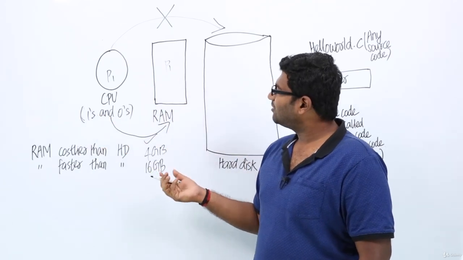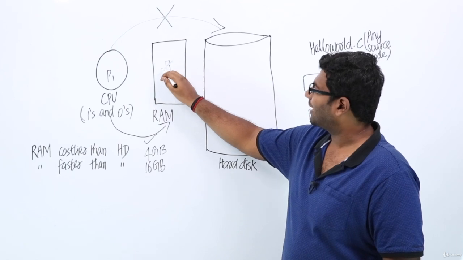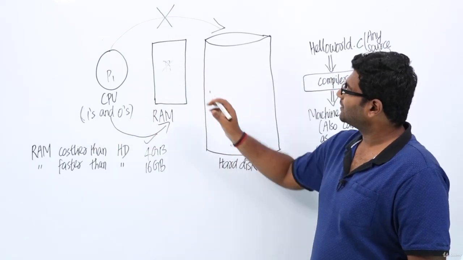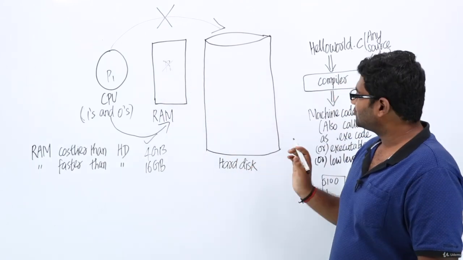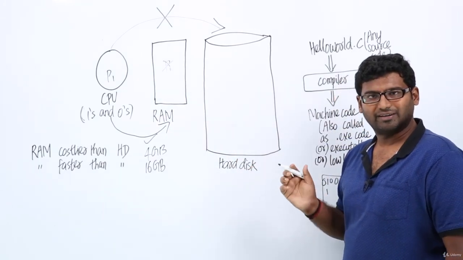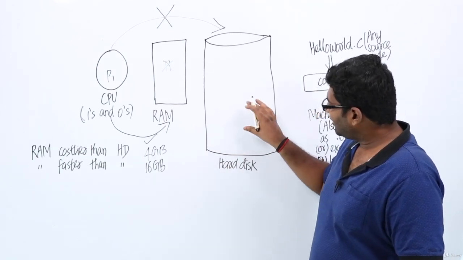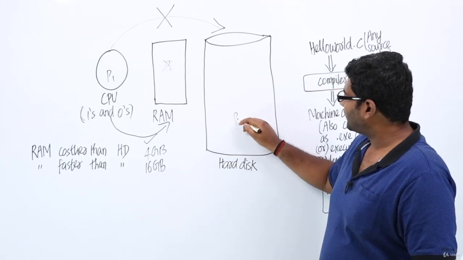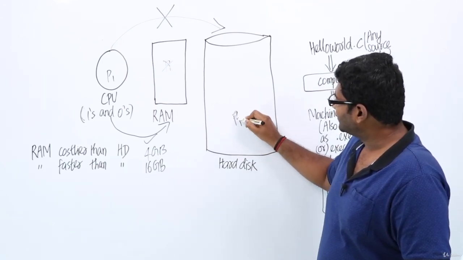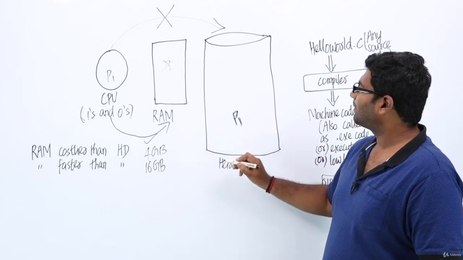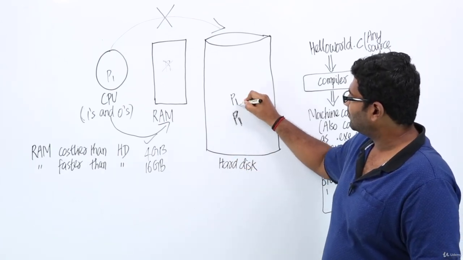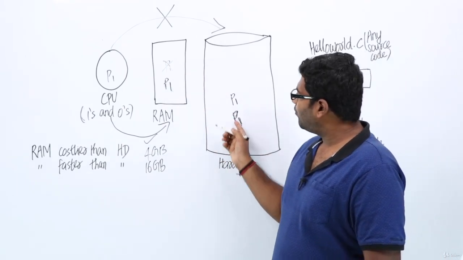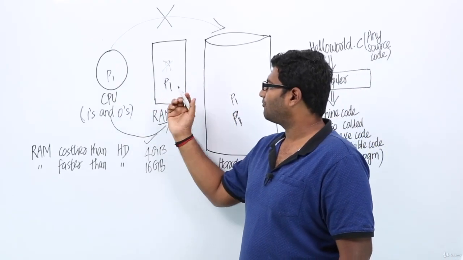Whereas in case if P1 is not present in the RAM, see, CPU is searching for program P1, right? Now, in case if P1 is not present in the RAM, in that case, one thing is for sure, P1 will be definitely present in the hard disk, right? Now, what we will do is, we will copy the program P1 and then we will place it in the RAM, right? For example, P1 will be present inside the hard disk. Now, if P1 is not present in the RAM, we will create a copy of P1 and then we will place P1 inside the RAM, right? Now, once this has been moved into the RAM, CPU will take the program from the RAM, right?